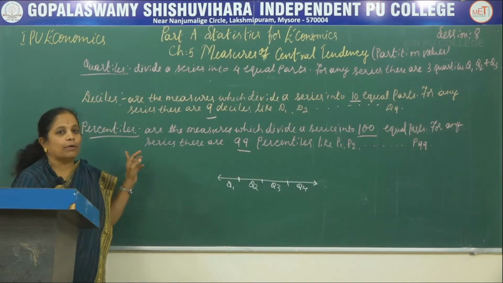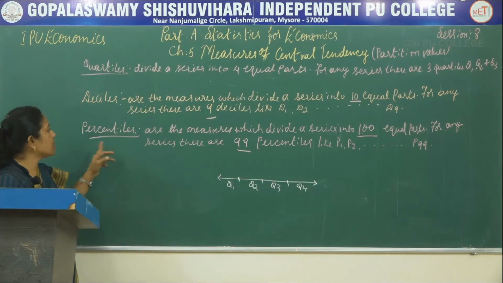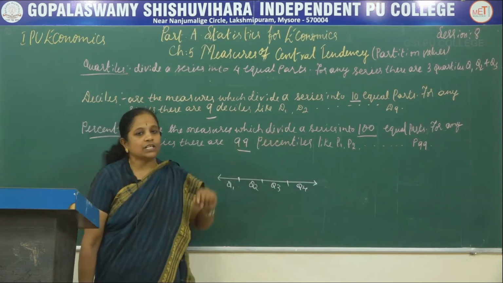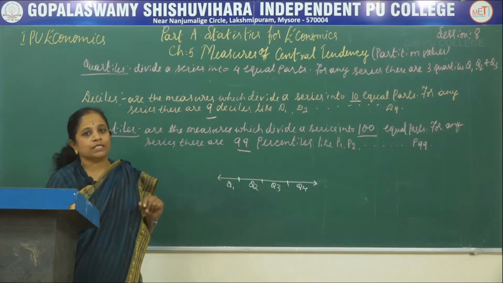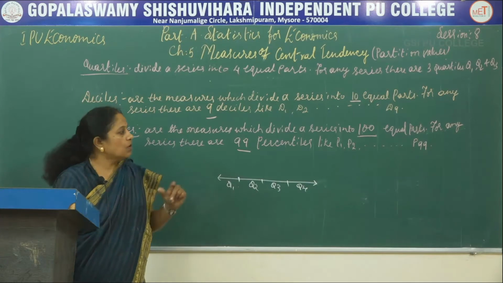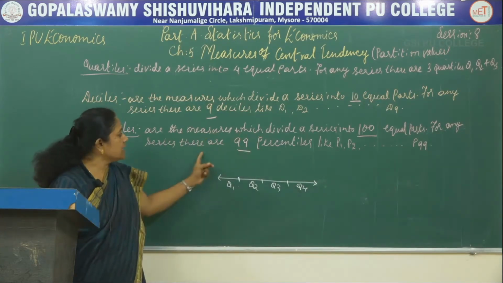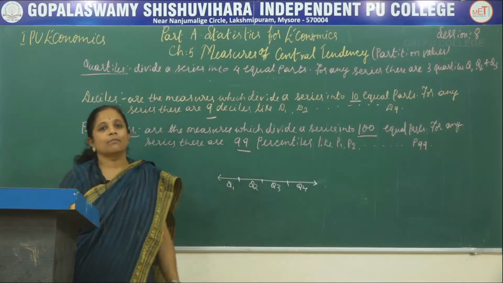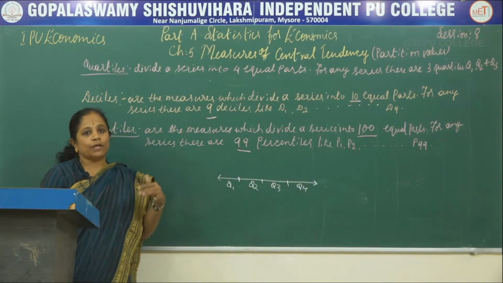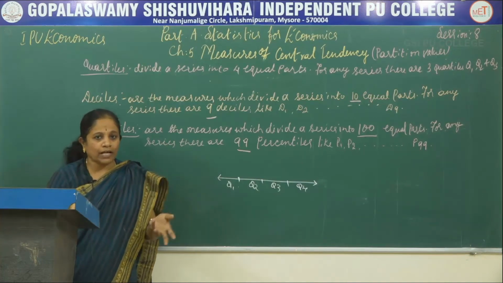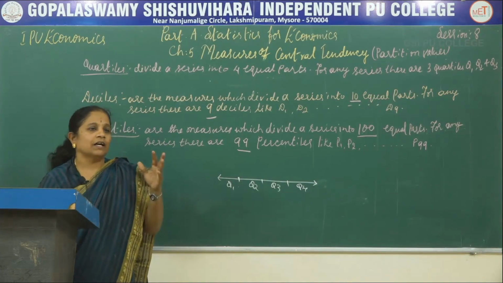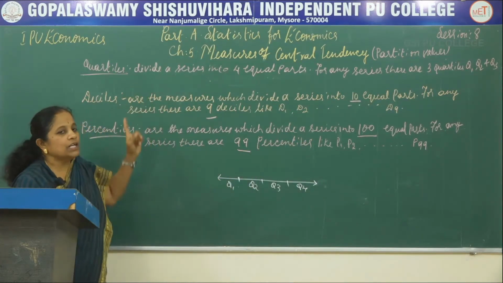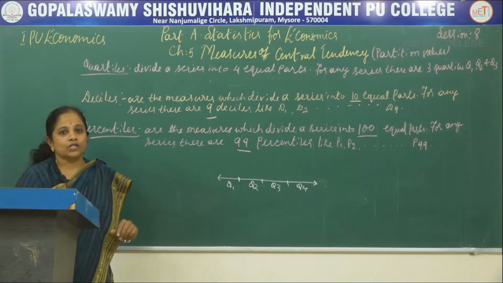And now let us learn about percentiles. What is a percentile? Percentiles are the measures which divide a series into 100 equal parts. Percentage means 100. For any series there are 99 percentiles, which start from P1, P2, P3, P4 and so on, and it goes on till P99. So, these are the partition values that we are learning in today's session.